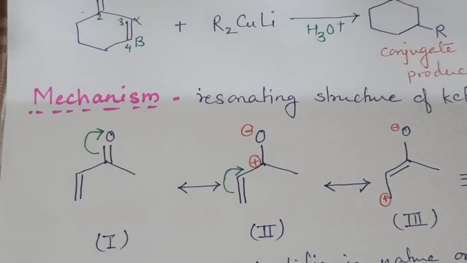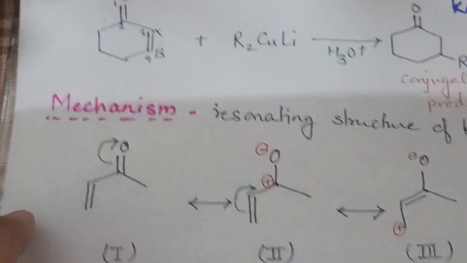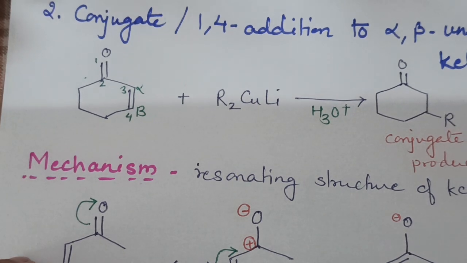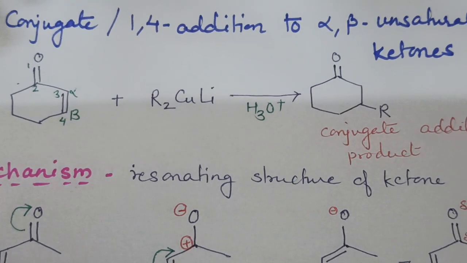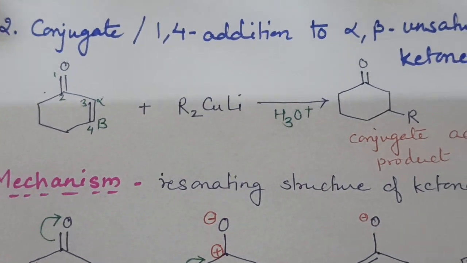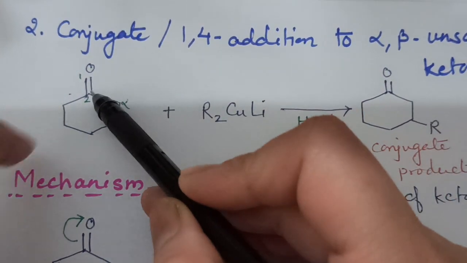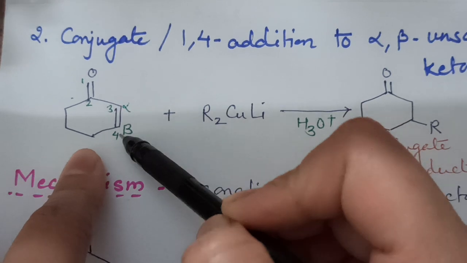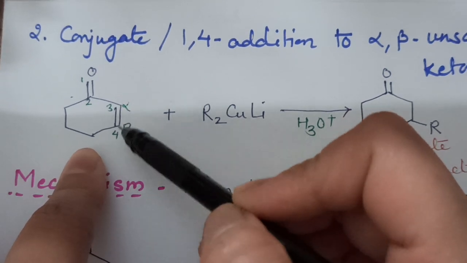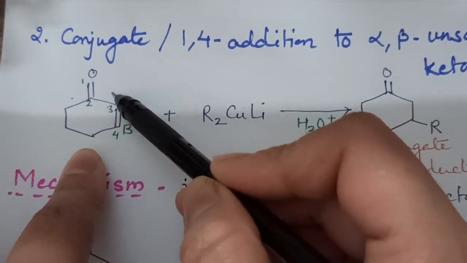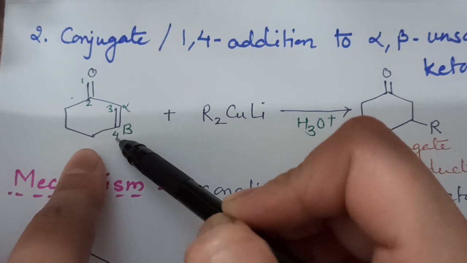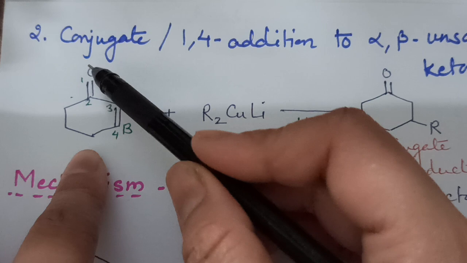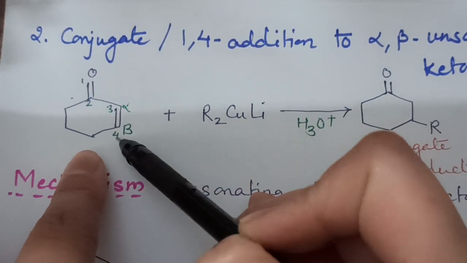Now the second main application. The second main application is the conjugate addition or 1,4 addition to alpha beta unsaturated ketones. Alpha beta unsaturated ketone means that with respect to the ketonic group, unsaturation is present at the alpha and beta positions. So this is the unsaturation or conjugated double bond with the ketonic group, or you can see 1, 2, 3, 4.